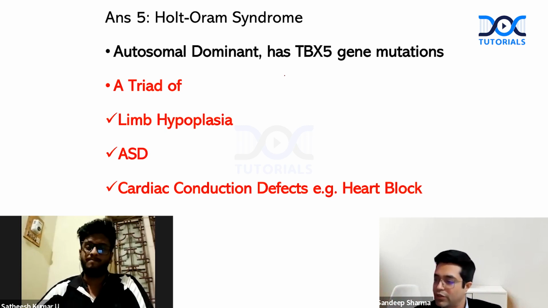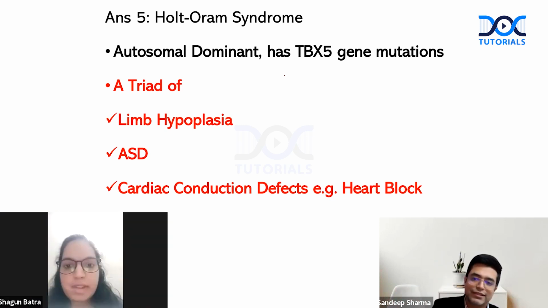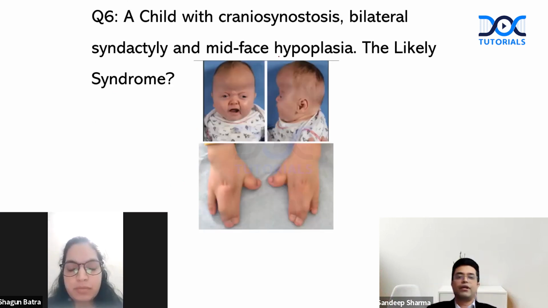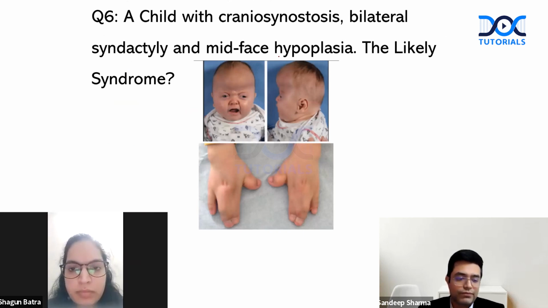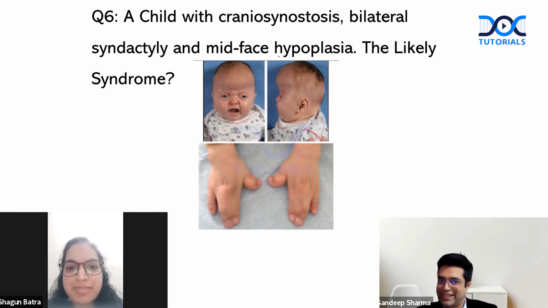Moving to Dr. Shagun. Dr. Shagun, question number 6 comes now. A child with craniosynostosis, bilateral syndactyly, and midface hypoplasia, the likely syndrome. Time starts now. Apert syndrome. Excellent. Why do you say so? Because there is syndactyly and there is craniosynostosis. So that answer is absolutely right. The answer is Apert syndrome.